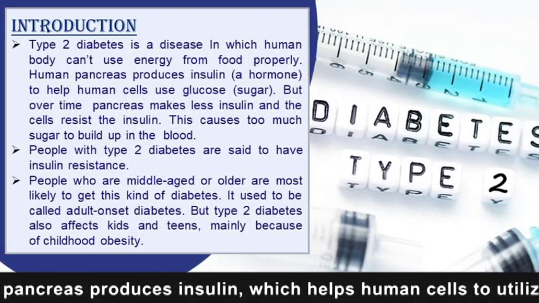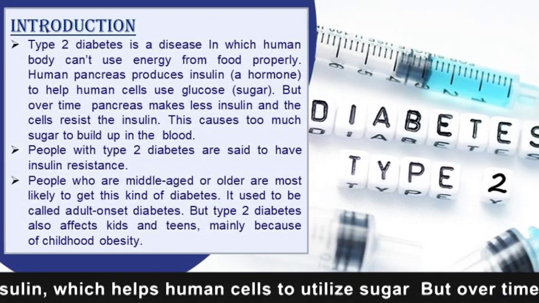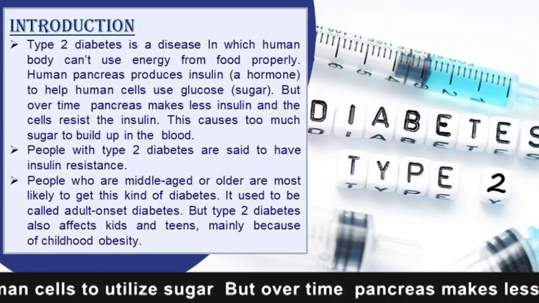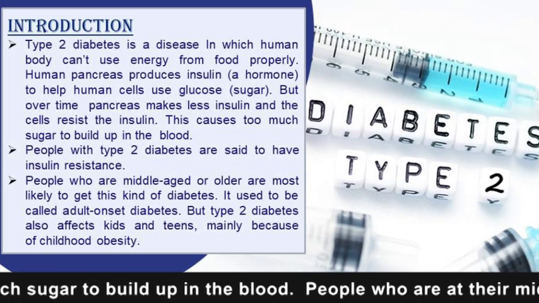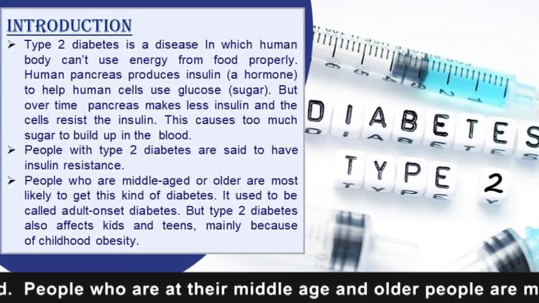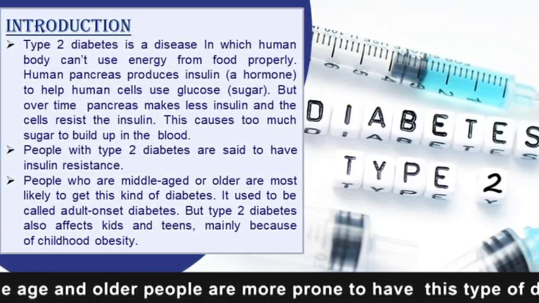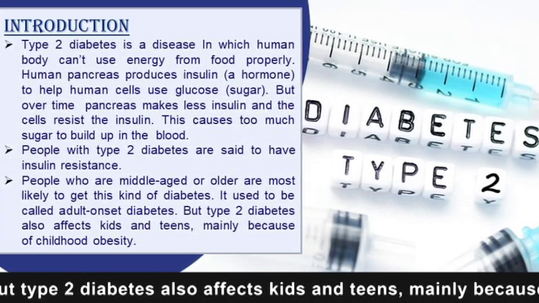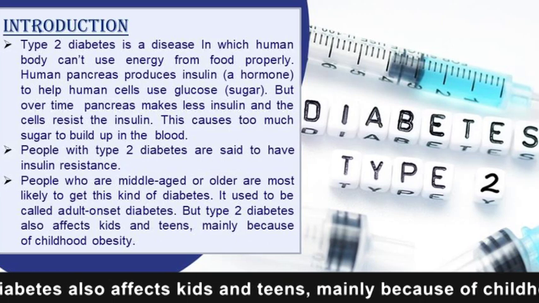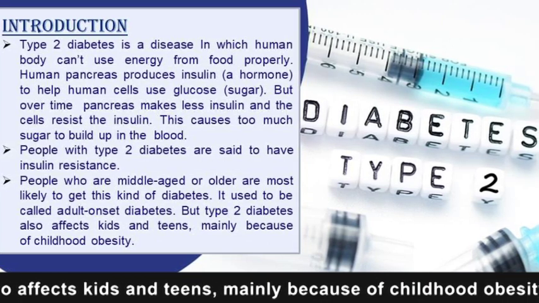The human pancreas produces insulin, which helps human cells to utilize sugar, but over time the pancreas makes less insulin and the cells resist the insulin. This causes too much sugar to build up in the blood. People who are middle aged and older are more prone to this type of diabetes. That's why it is called adult onset diabetes. But type 2 diabetes also affects kids and teens, mainly because of childhood obesity.